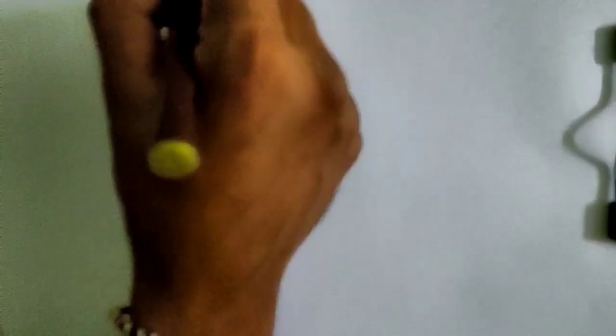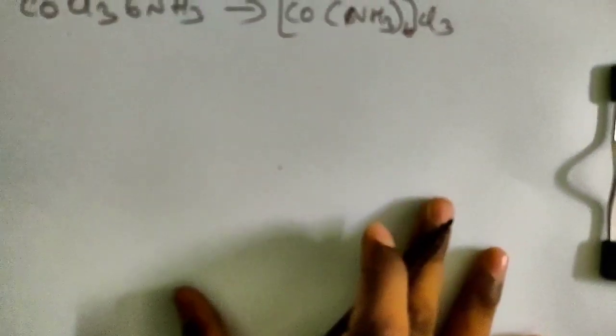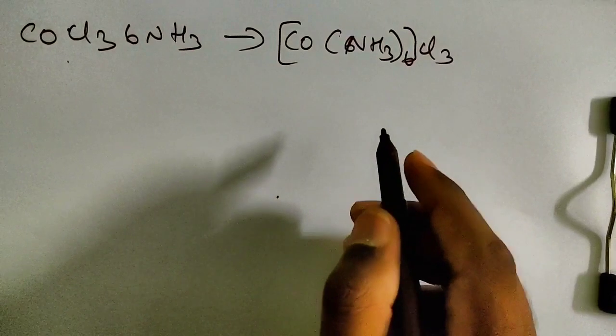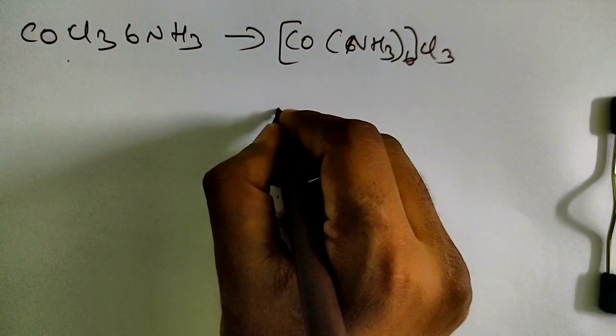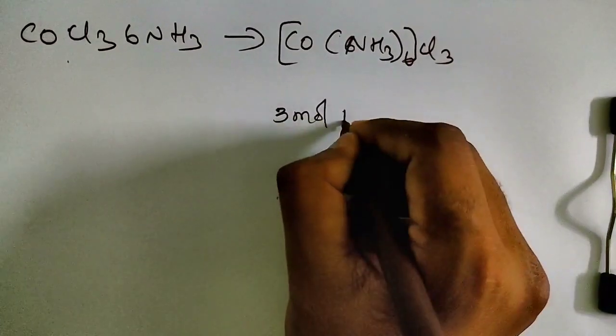So he took 1 mole of cobalt chloride with 6 ammonia, which he rearranged into Co(NH3)6Cl3. Then he reacted this with the silver nitrate. When he reacted it with silver nitrate, how much silver chloride is formed? 3 moles of silver chloride are produced.